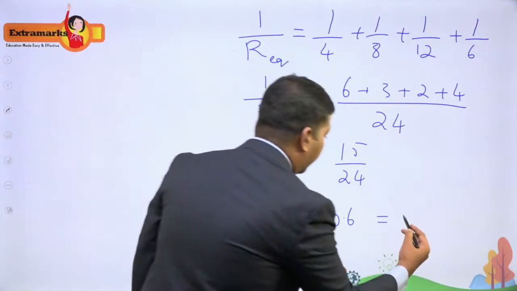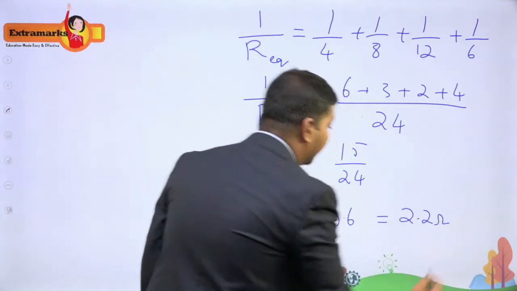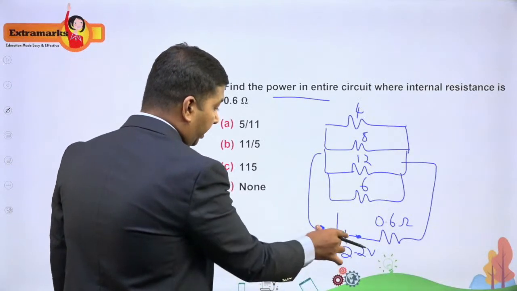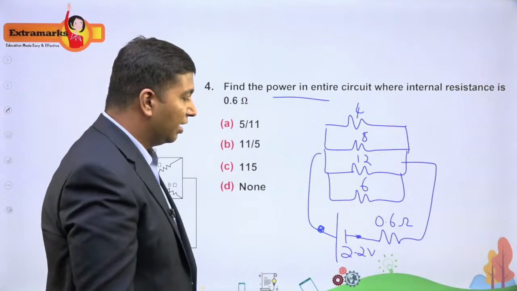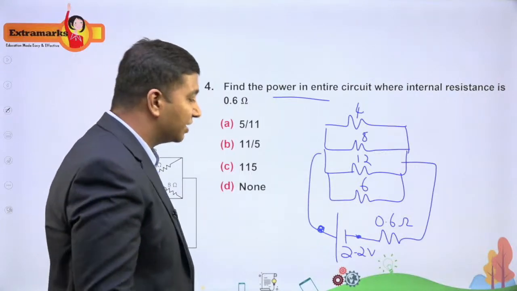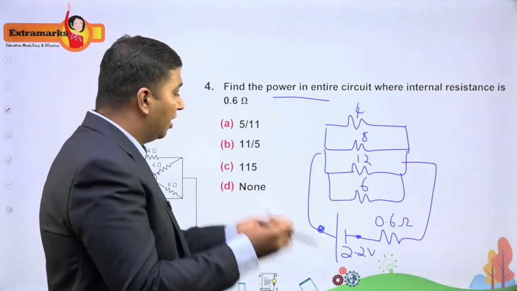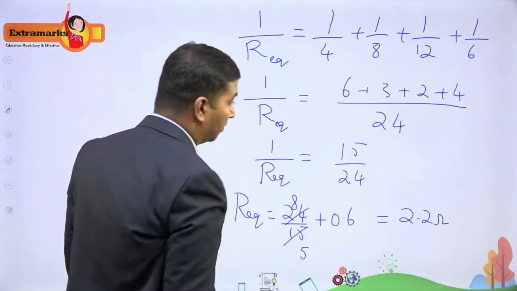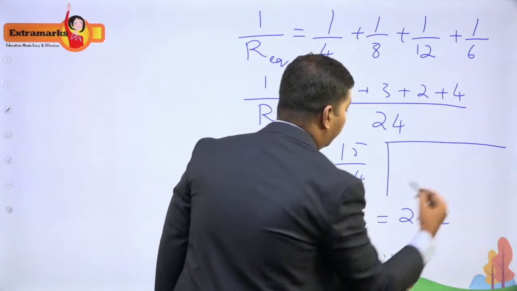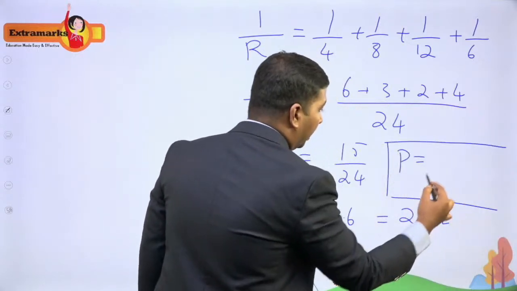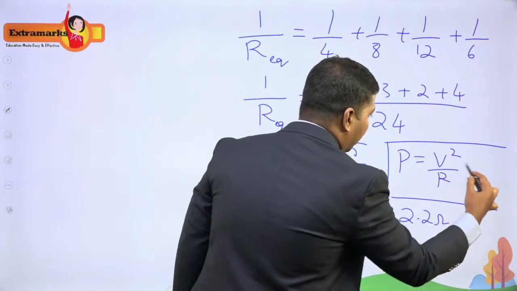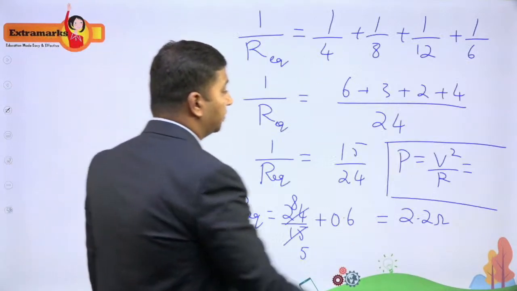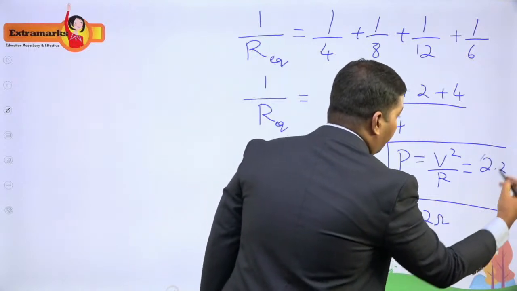you are going to get it as 2.2 ohms. I should not say it like that, because internal resistance is a part of the battery. Let me say, considering the internal resistance, the total resistance is 2.2 ohms. So finally the power dissipated in the circuit is given as V square by R. Now V itself is again 2.2 volts, so 2.2 square divided by 2.2 I'm getting.